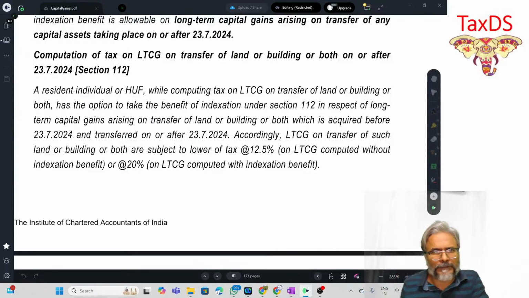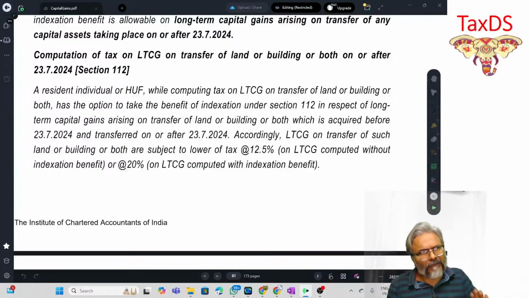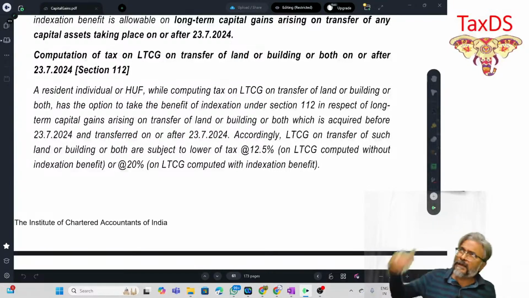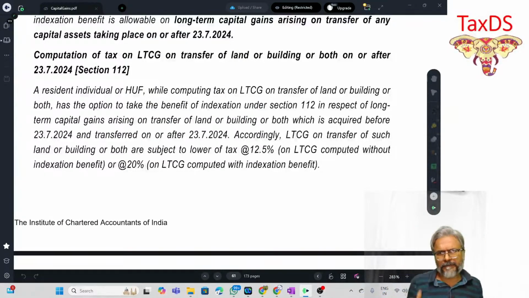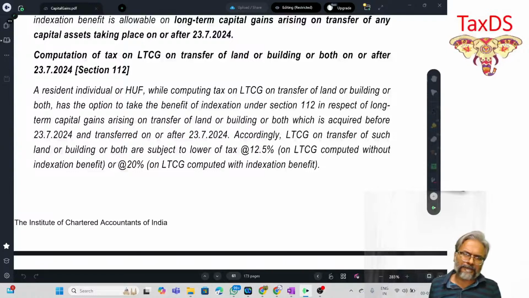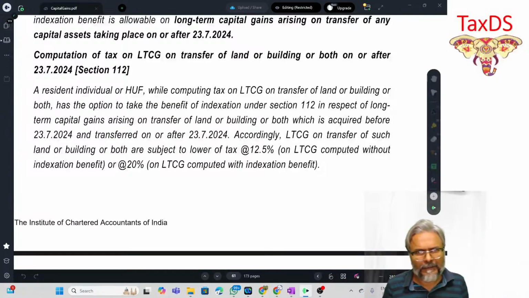So which are those two options? Option number one, students, do it the way you have done it as per the old provision. You will take up the indexation benefit, compute the indexed cost of acquisition and indexed cost of improvement, and then arrive at your long-term capital gains. And on that long-term capital gains, the tax rate would be applicable at 20%. That is option number one.